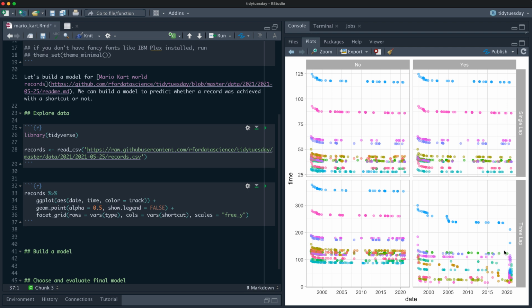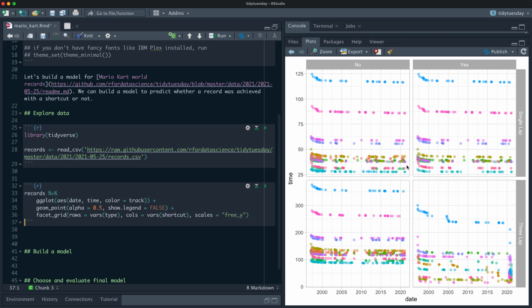Was it during a single lap or a 3-lap run? Okay, kind of interesting there. And we do see some drifts down, but then it's pretty stable after about 1999 or so. I don't know. It's pretty interesting.